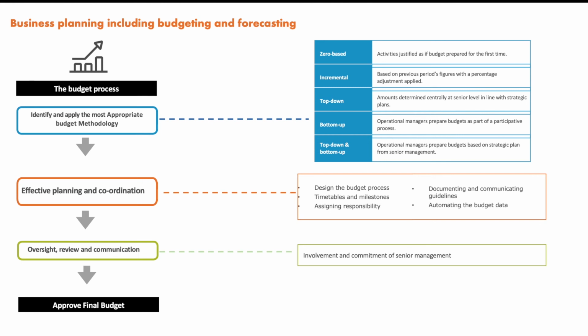Why do we need that? Because whatever plan and coordination we have made, we have to get very senior advice from our senior management so that we can say, yes, we are on the right track. Then they approve the final budget. Now, how do we develop a budget? That is a very, very important thing: how can we devise a budget, develop a budget.